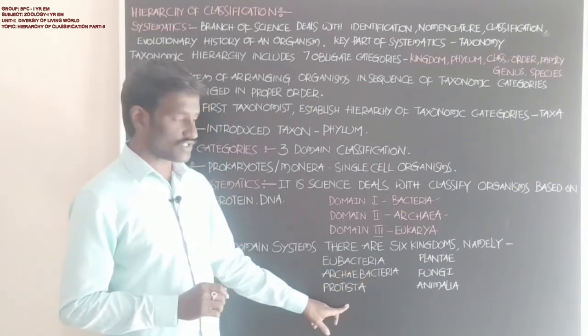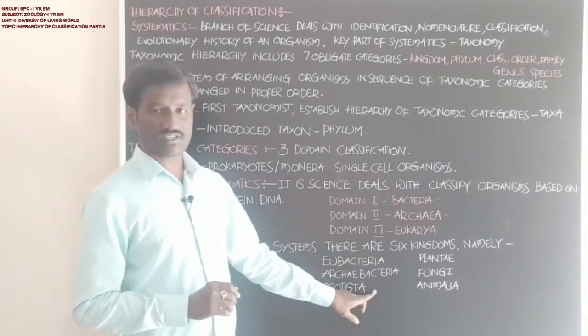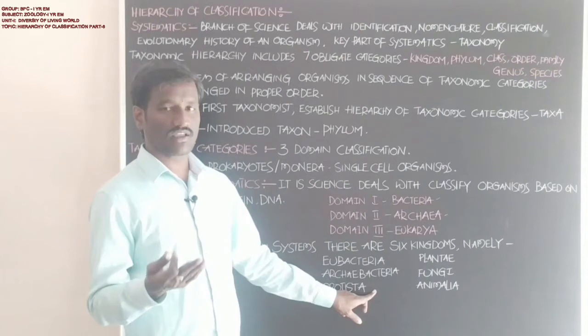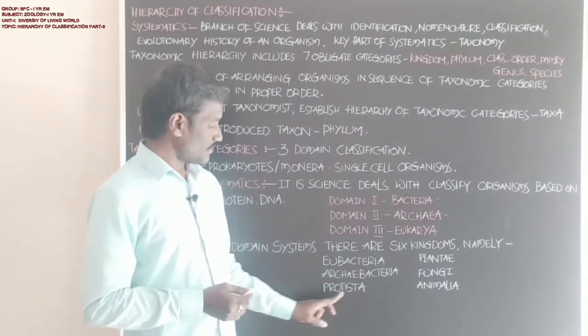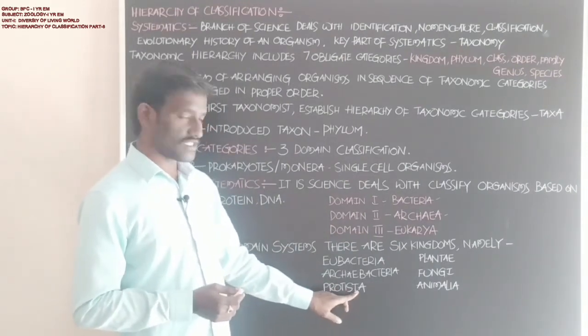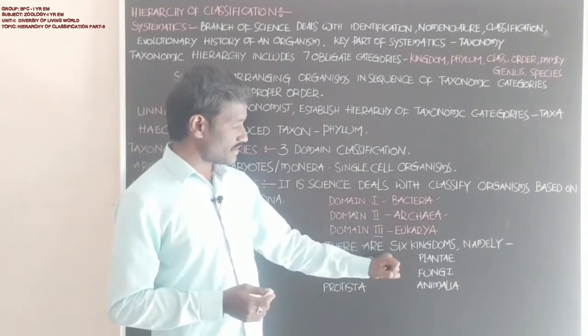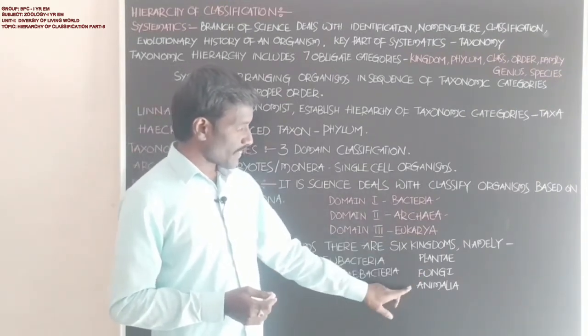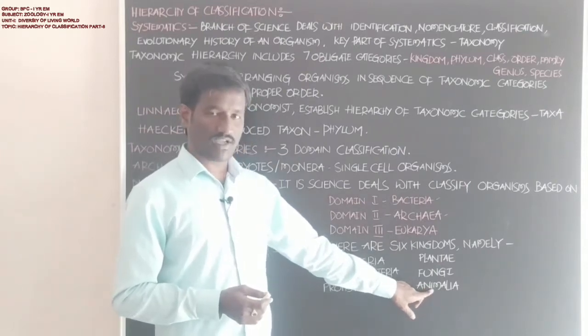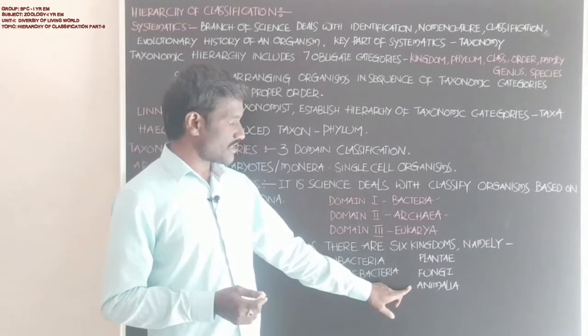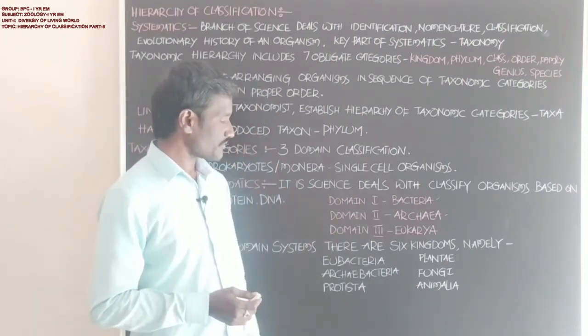The third one is protista, single cell organisms like protozoans, algae, fungi and so on. Next, plants, fungi and animalia, all the living animals present in the kingdom Animalia.